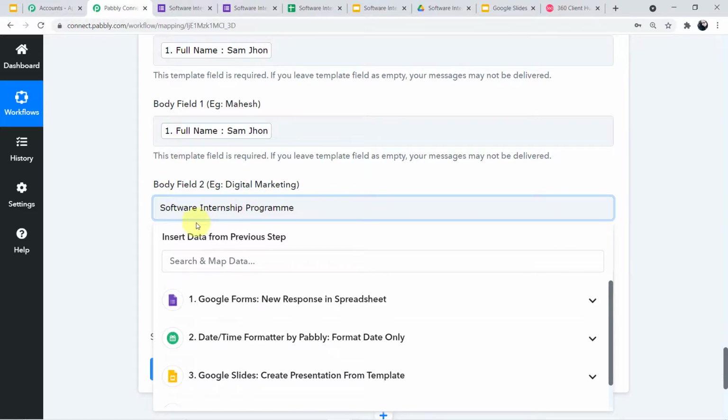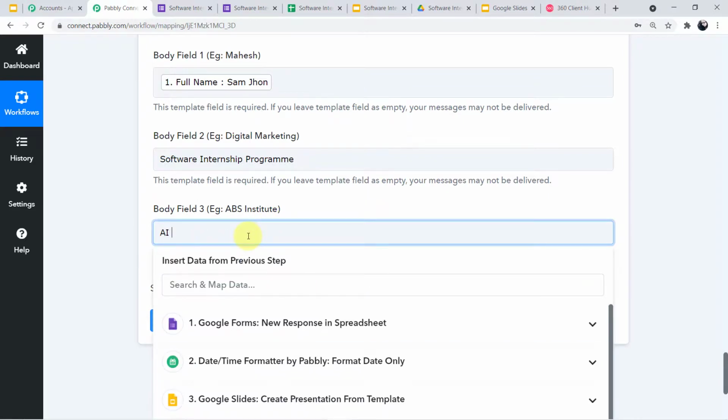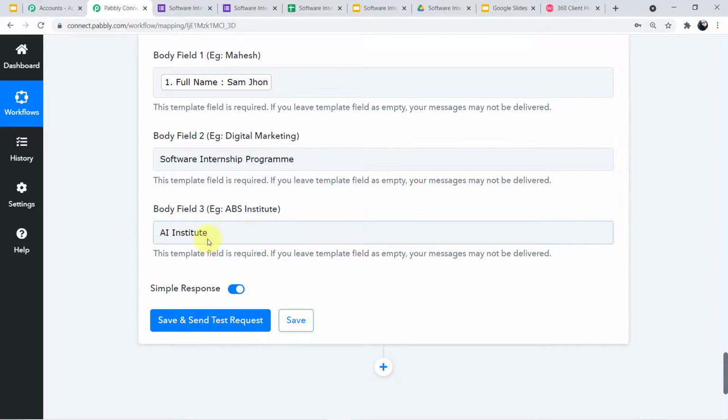Okay, so this is the name of my particular internship program. Now we will come to the final step, which is body field 3. It is written, example ABS Institute. So you have to map the name of the institute. Let's say my institute name is AI Institute. Okay, so this is the name of my institute I have written here.